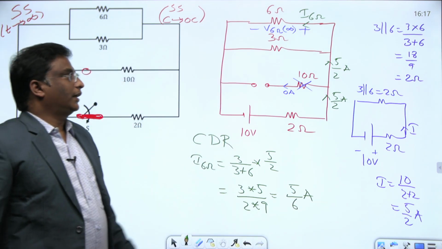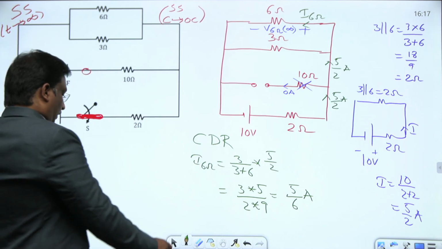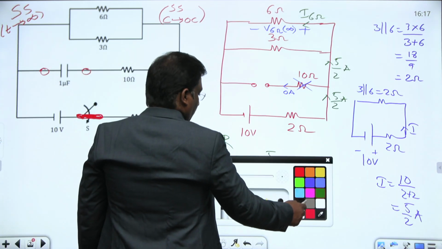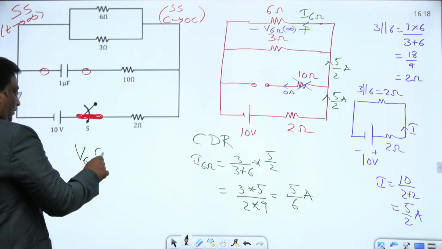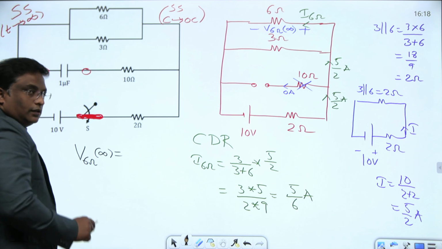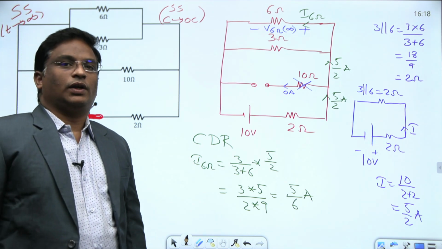What they asked us to determine is the steady state voltage across the 6 ohm resistor. Therefore, let us find the steady state voltage across the 6 ohm resistor. It is nothing but Ohm's law. Just apply Ohm's law, V equal to IR.